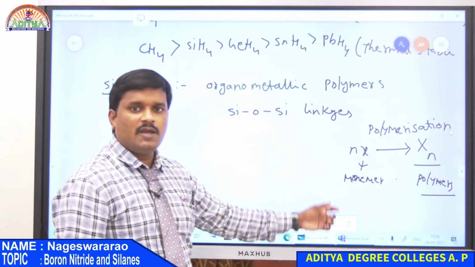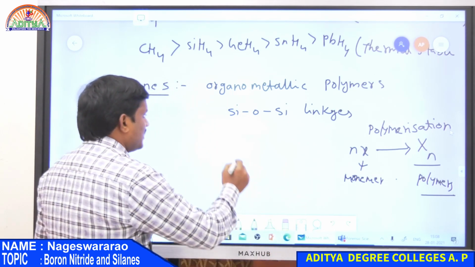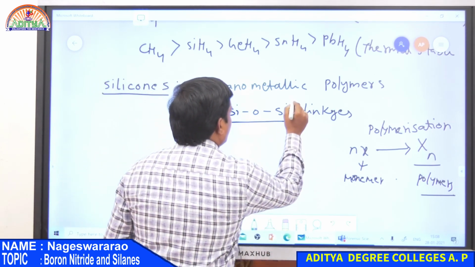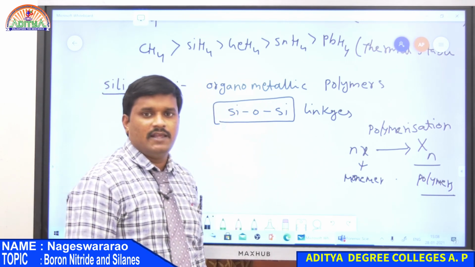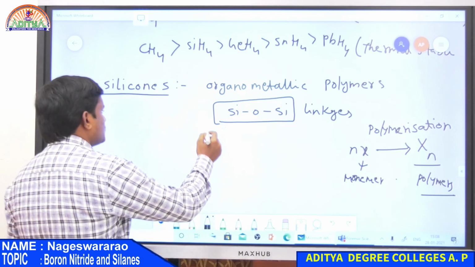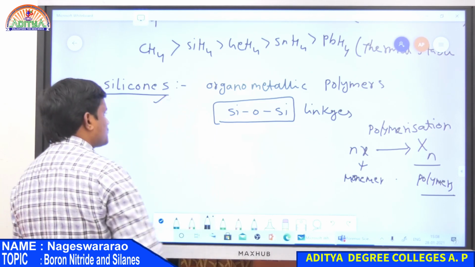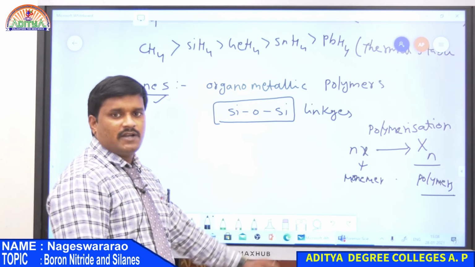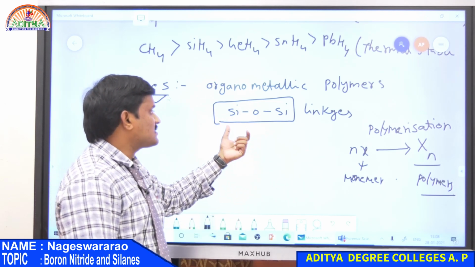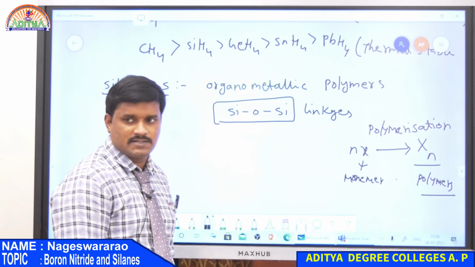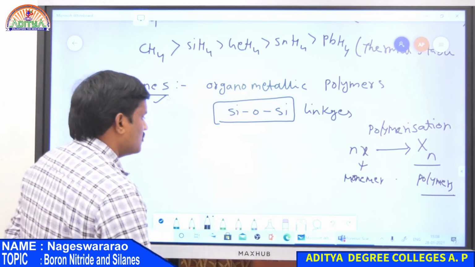If in a polymer there is a Si-O-Si bond linkage, that is a silicon oxygen silicon linkage, then that compound is known as silicones. So silicones are simply defined as polymer compounds containing Si-O-Si linkages.